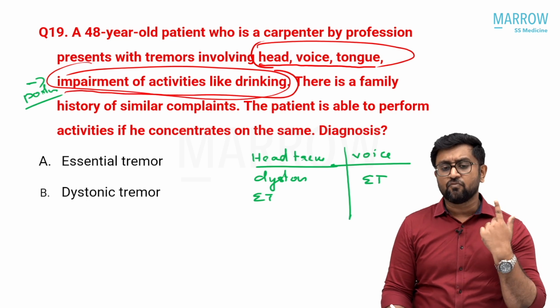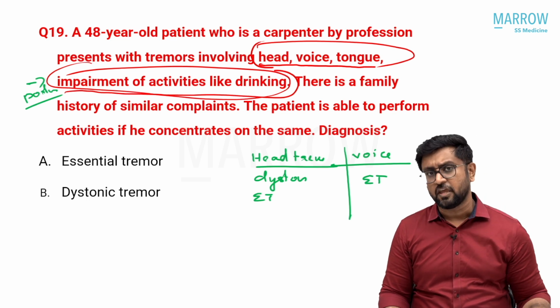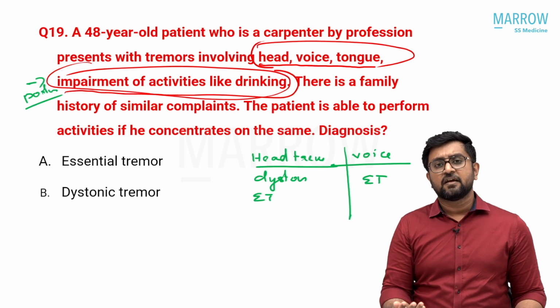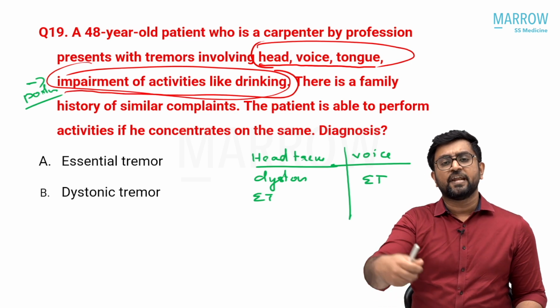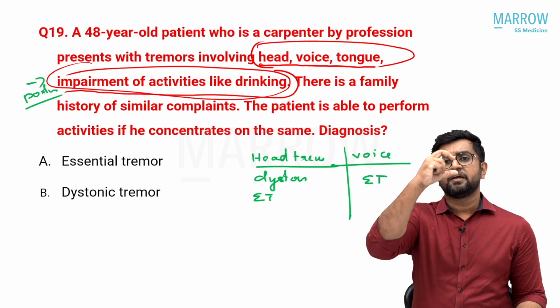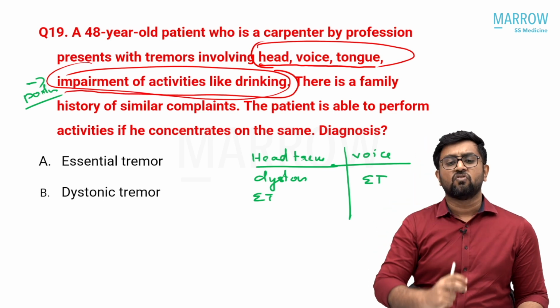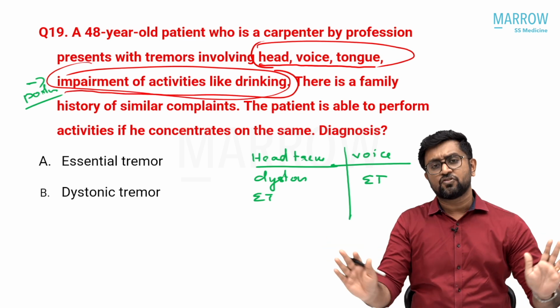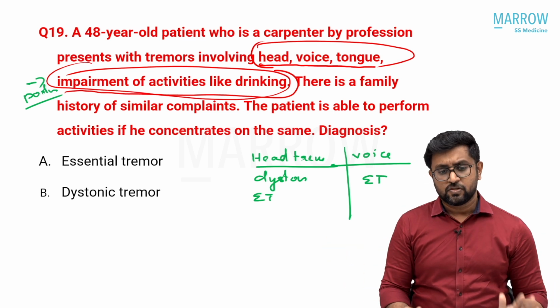He has a head tremor, voice tremor and tongue tremor. Tongue tremor occurs in ET. And impairment of activities like drinking, because in ET the tremor will be more while doing fine activities, holding the glass, drinking water, when reaching the face the tremor will worsen. So it's a classical phenomenon of essential tremor. There is no confusion at all. So the answer is essential tremor.